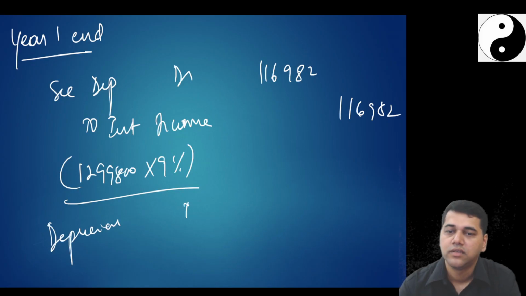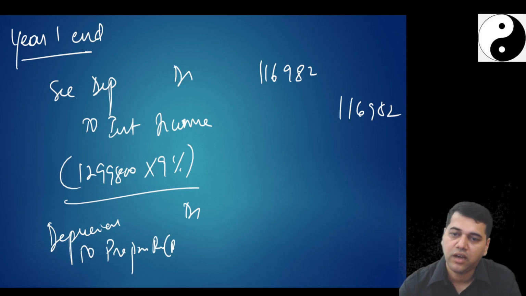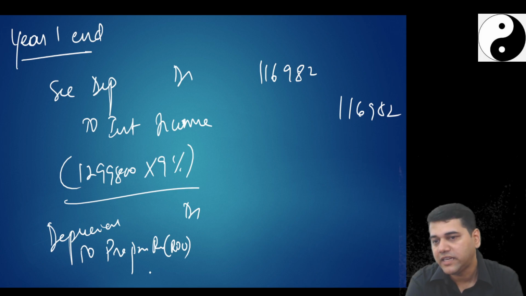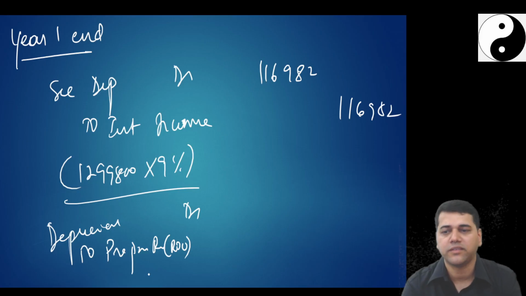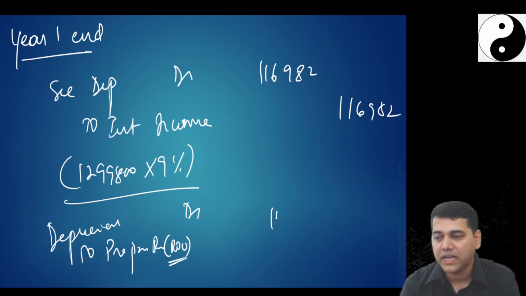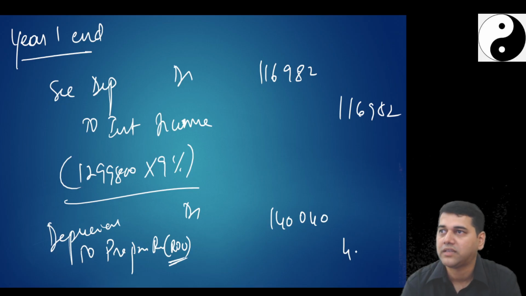And then we have the entry: depreciation debit to prepaid rent ROU. This entry you may not understand right now. Some students could have written lease expense account debit to prepaid, one and the same. If you are treating it as an ROU, the question is very silent here. It's an assumption. How much? 1,40,040. The 7,200,000 is there, you divide it by 4.